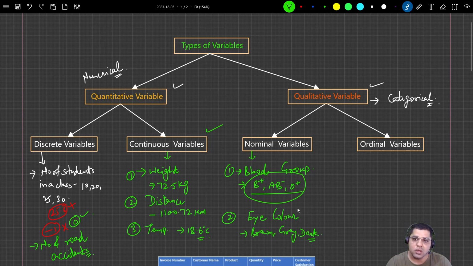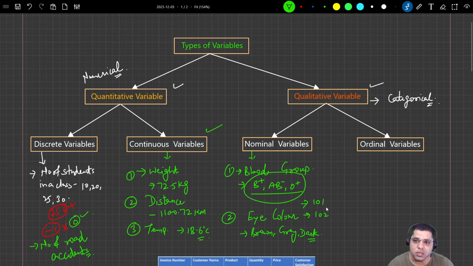So these variables represent some characteristics of the individual, but they don't have any order. Whereas ordinal variables, so for example, if you take one more example, then student ID, or roll number. My roll number is 101. Another person's roll number is 102.